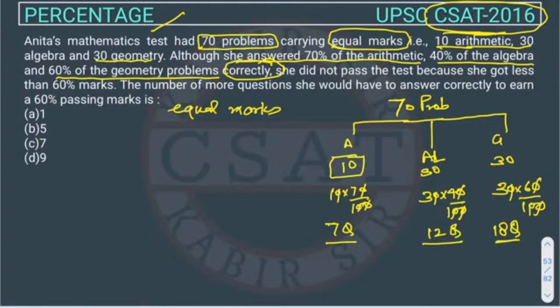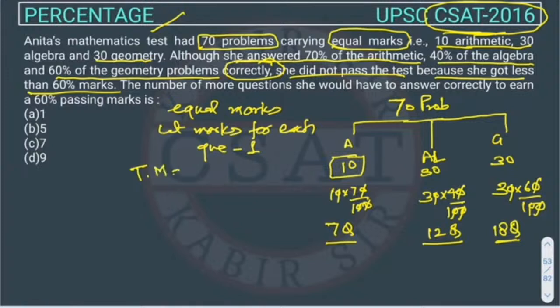But she did not pass the test. Still she didn't pass the test because she got less than 60% marks. We know all questions carry equal marks. So let's suppose the marks for each question is 1. So total marks will be, total questions is how much? 70. Marks for each question is 1, so it will be 70. You can take even 10 or 100, anything you can take. It won't make any difference.